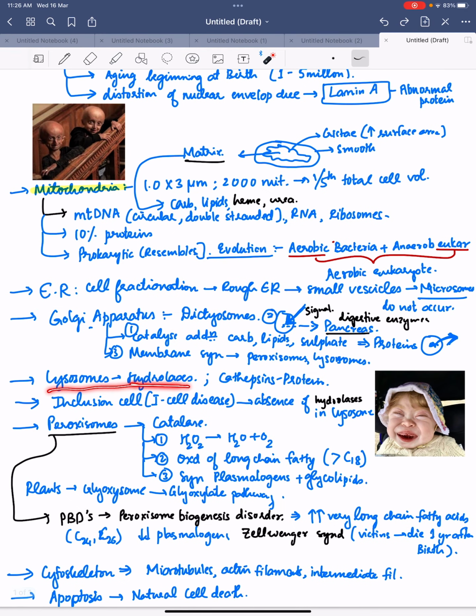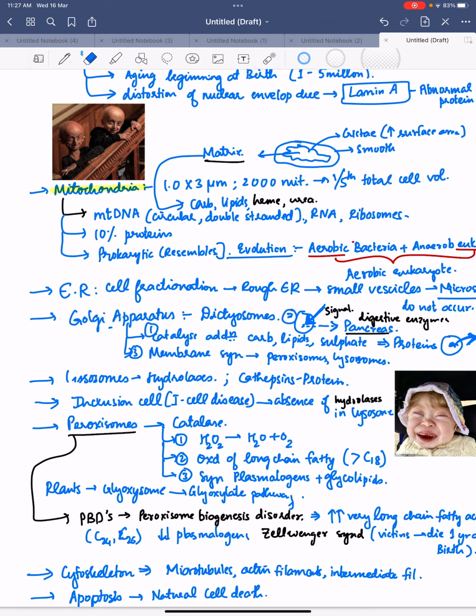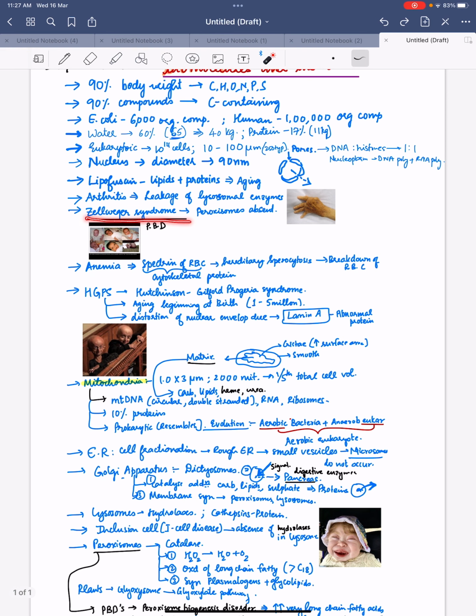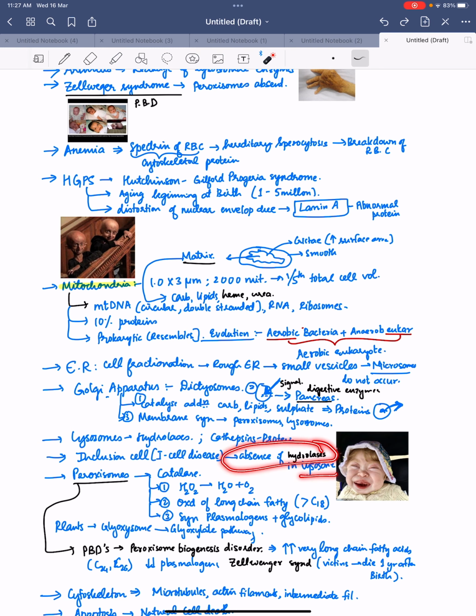Now, what are lysosomes? They carry out hydrolysis. This suicidal bag of the cell destroys its own macromolecular components. Examples are cathepsin for proteins, and many others like alpha glucosidase for glycogen, lipases for lipids, ribonuclease for RNA. Now, I-cell disease is the absence of hydrolase in lysosome, which we studied. What was Zellweger syndrome? Peroxisomes are absent. But in I-cell disease, lysosome is present, but hydrolase in the lysosome is absent.